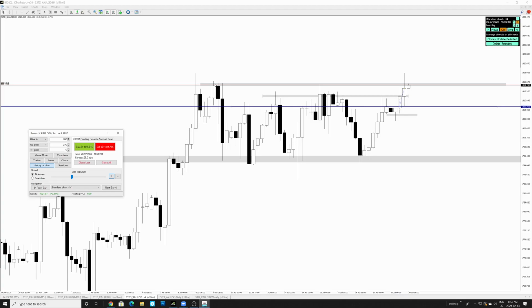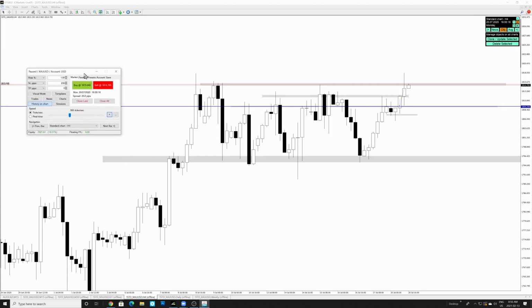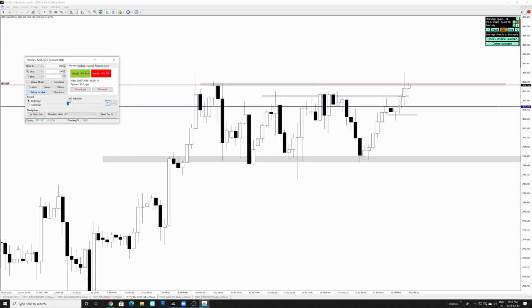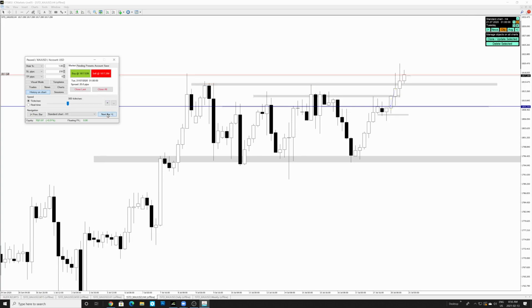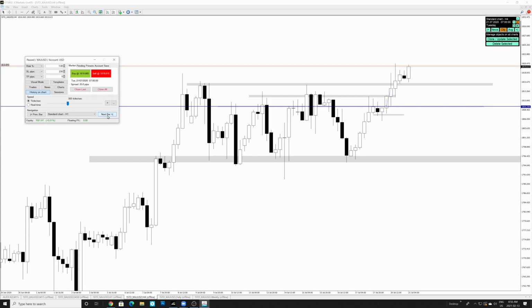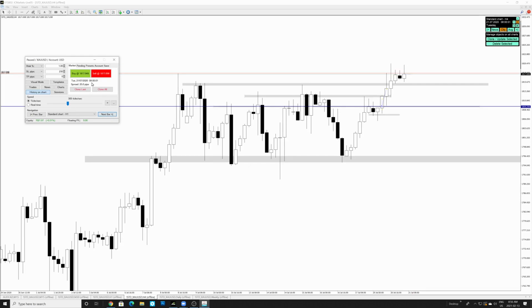So what we're going to do now is move on to the next day over here, and we're going to see if we can try to replicate the same scenario in the next day. So okay, let's forward this. All right, so this is 8, this is 1 a.m. Eastern.